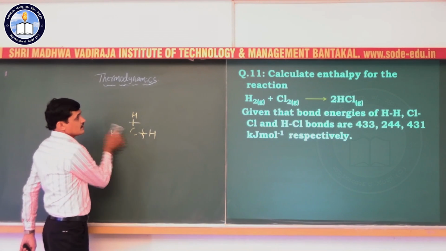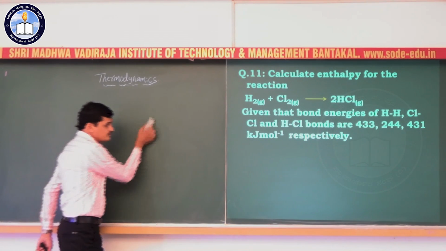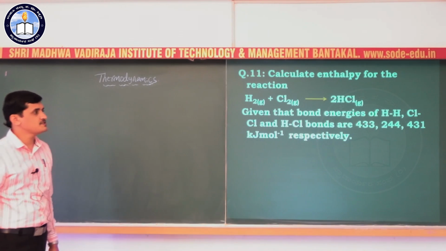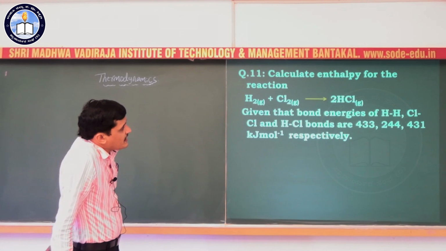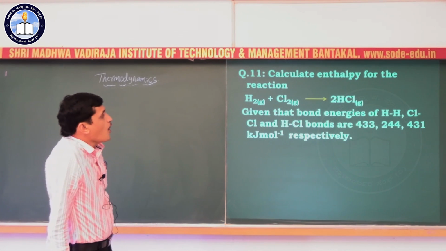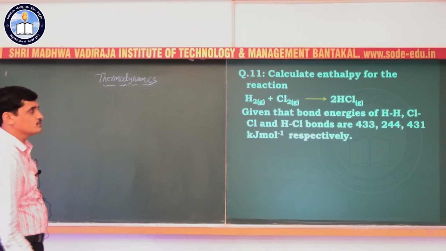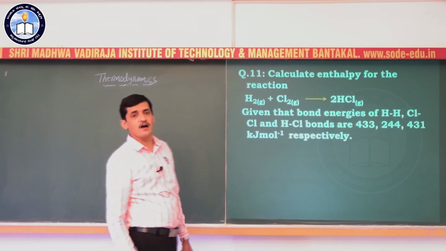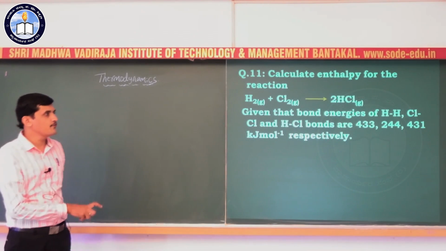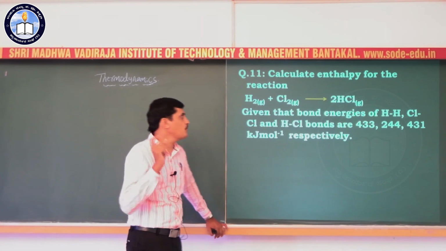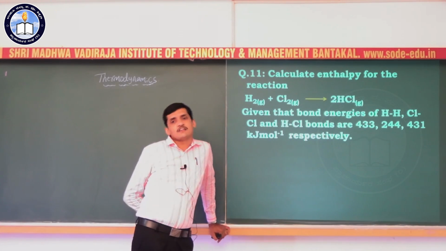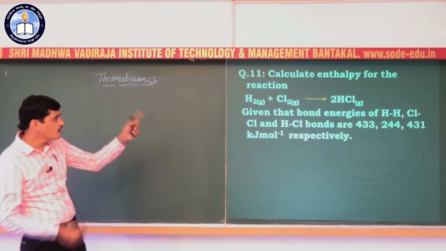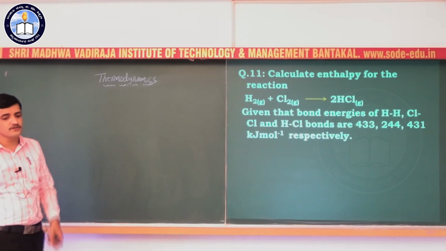Calculate the enthalpy for the reaction H2 gas plus Cl2 gas gives 2HCl. So in this case, given that bond energies of hydrogen-hydrogen, chlorine-chlorine and hydrogen-chlorine bonds are 433, 244 and 431 kilojoule per mole respectively. So here we have to calculate the enthalpy of the reaction.